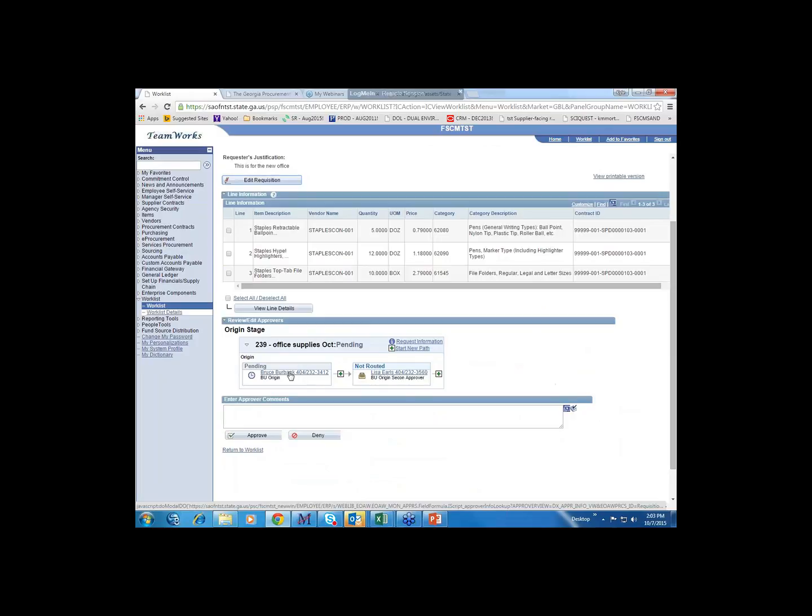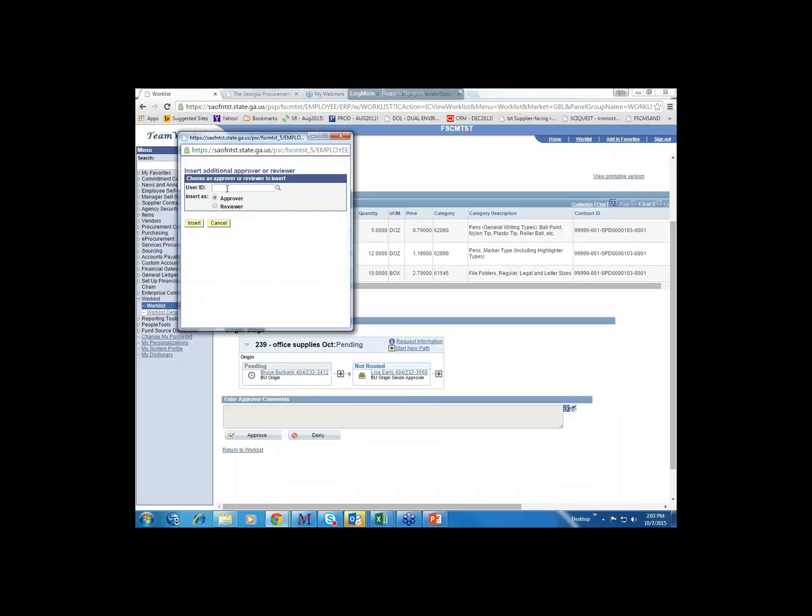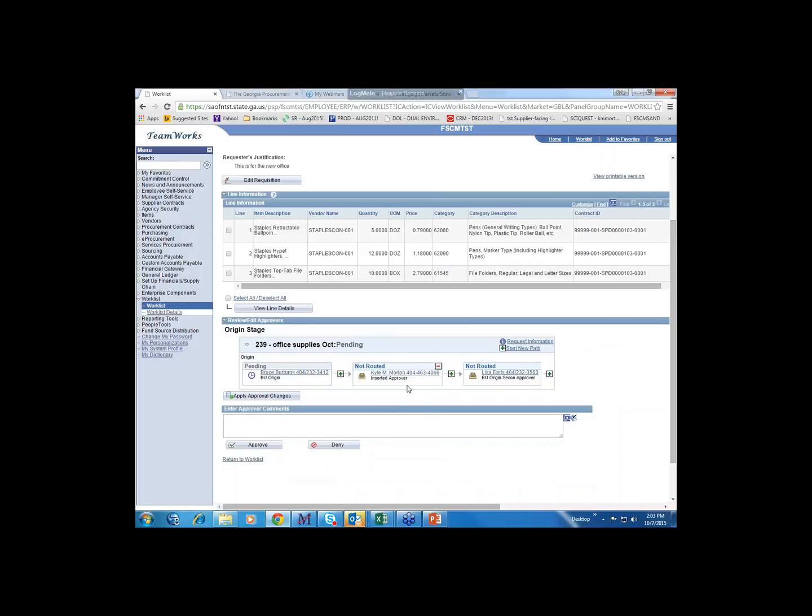So if I want it to go to someone before it goes to Lisa, I just click the green checkbox, and I can put in a TeamWorks user ID. I click on Insert, and it'll insert the step. And I have to click this Apply Approval Changes for it to keep that step there. Go ahead and just take out that step for right now.